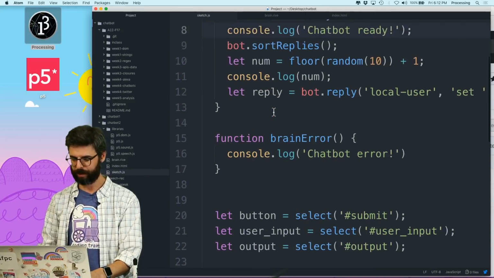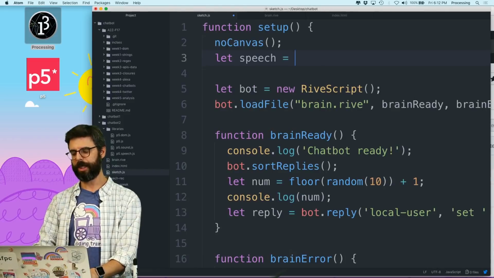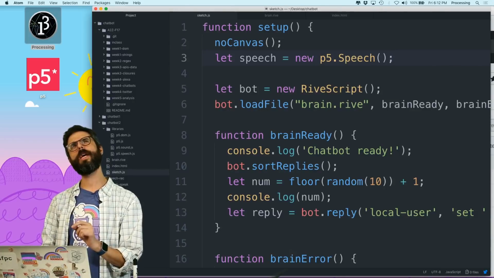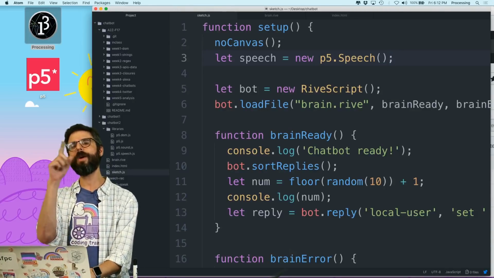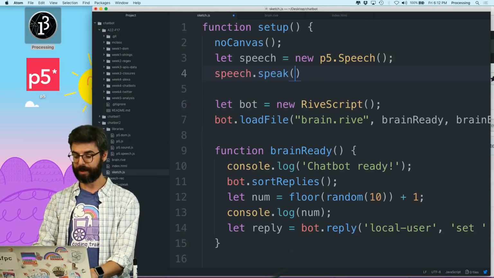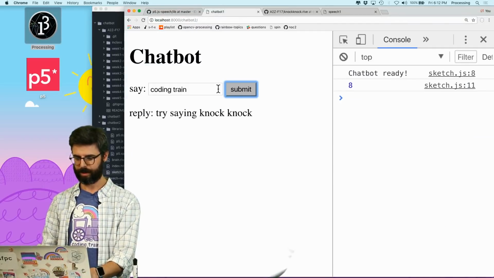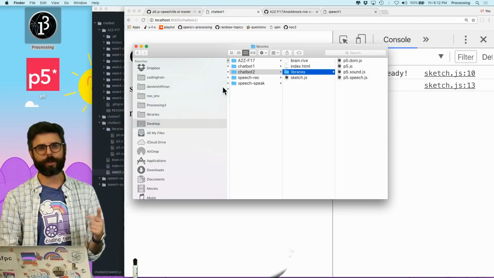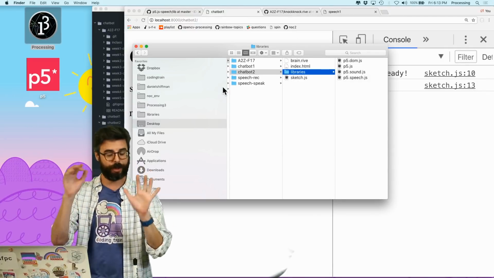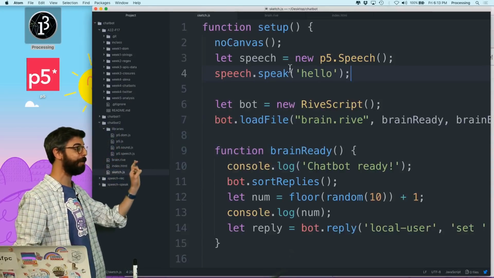Now what I want to do is say let speech equals new p5.Speech. Do I need an argument there? I can't remember. I think no, if I wanted to set a voice, but I'm just going to use the default voice. speech.speak hello. Let's just see if this works. Hello. Unfortunately, my sound system isn't working so great, so you're hearing it out of the computer speakers and in through my mic. Hopefully you can hear it okay. But you can see this is as simple as creating a speech object and saying speak hello.